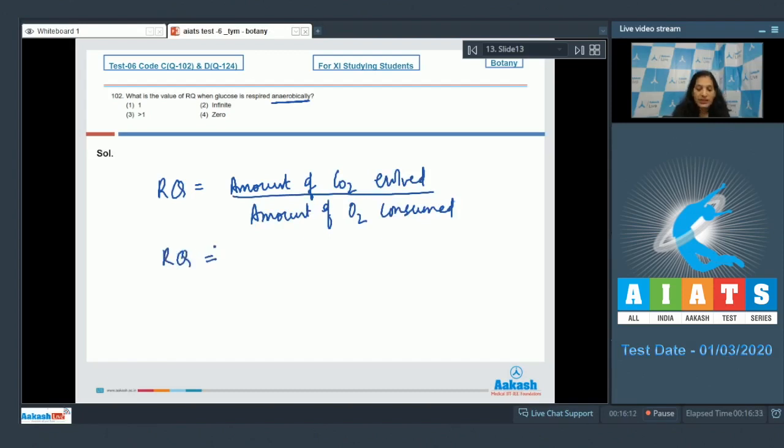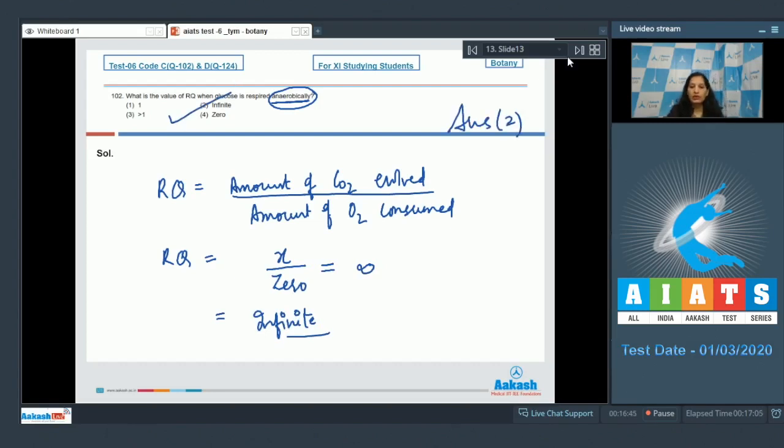For carbohydrates which are being respired anaerobically, the amount of CO2 evolved, you can say X, but amount of O2 consumed will be 0, because in anaerobic respiration there is no consumption of oxygen. So anything upon 0 is infinite. So this is the correct answer. So the option number 2 is the correct answer, which says infinite. So the correct option for the given question is option number 2. Let's move to the next question.